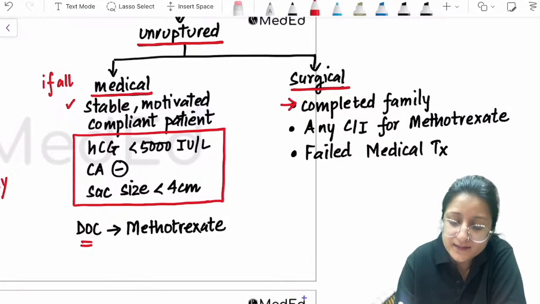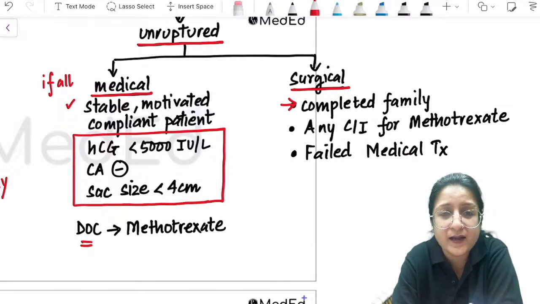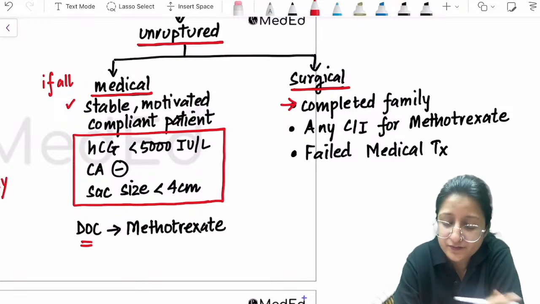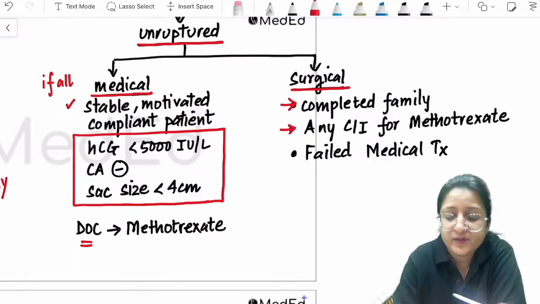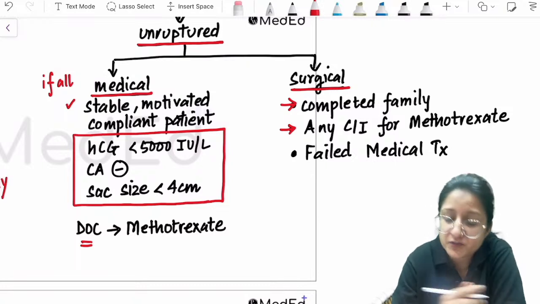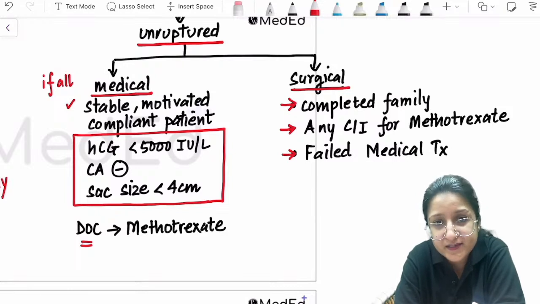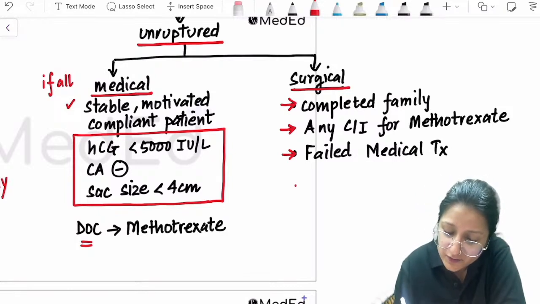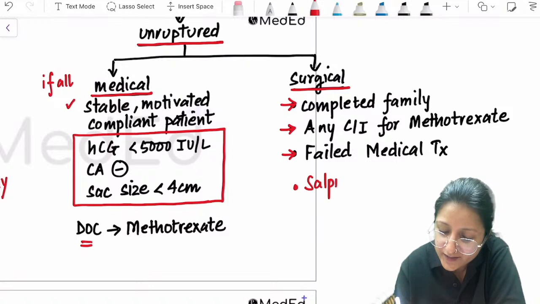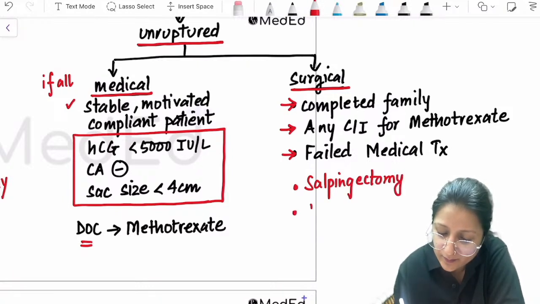Well, if the woman has completed her family, she doesn't want to have any more children, then you can do a surgical management. Okay, then surgical management is preferred. If there is any contraindication for methotrexate, then also surgical management is done. And if medical management fails, then also surgical management is done. In this surgical management, there are two options. One is salpingectomy, that is removal of the tube, and the other is salpingostomy.